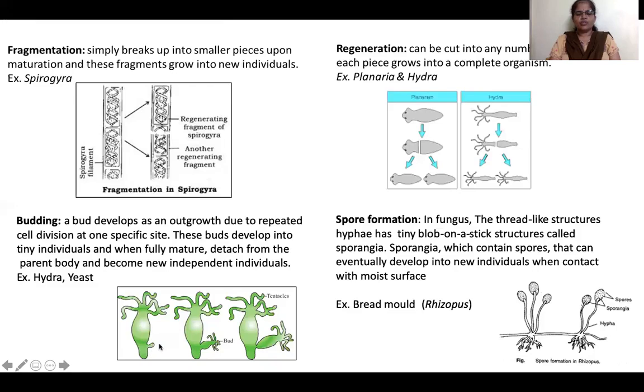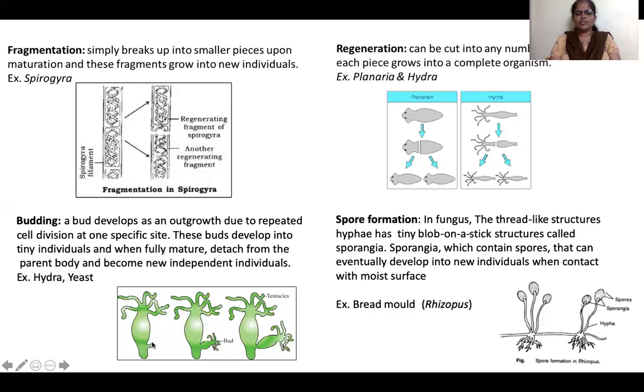Because of this outgrowth, it develops into a bud. After a certain stage, when this bud becomes mature, it separates from the mother and becomes an independent individual.